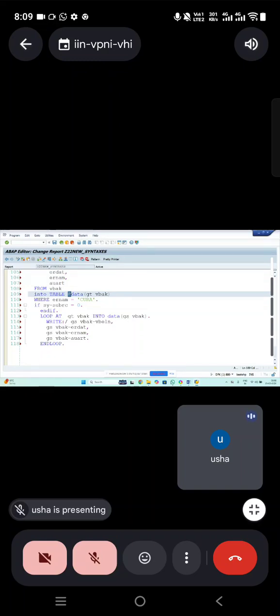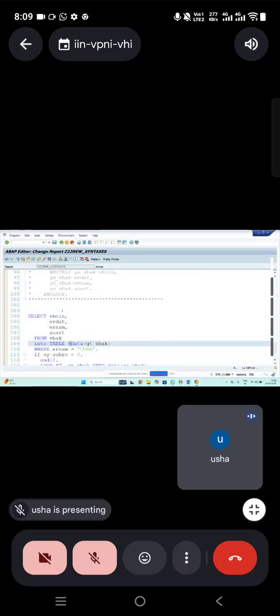This is inline declaration in the looping statement. You can see it directly creates here and you will get the same response. Clear? So I have not done any local structure declaration for the internal table or work area. The internal table I declared inline, and the work area also I declared inline.